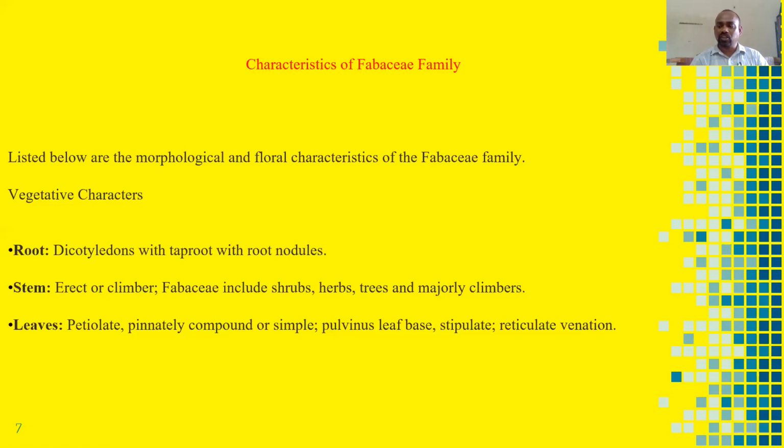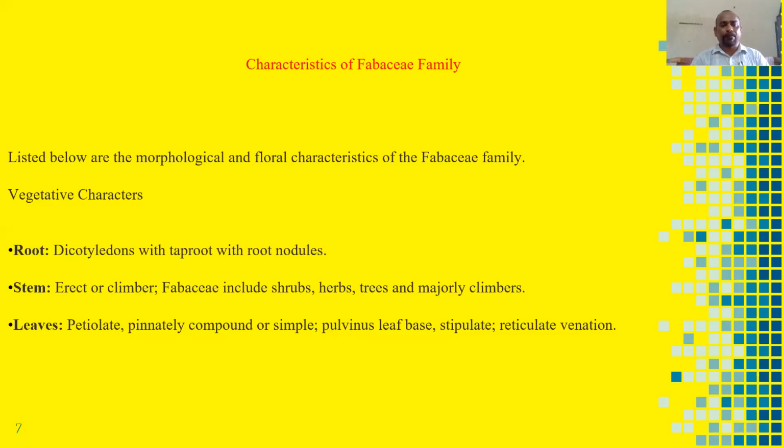This nitrate is utilized by the plant, and both are benefited by each other. That's why the legume plant and the bacterium live together, and both benefit each other.